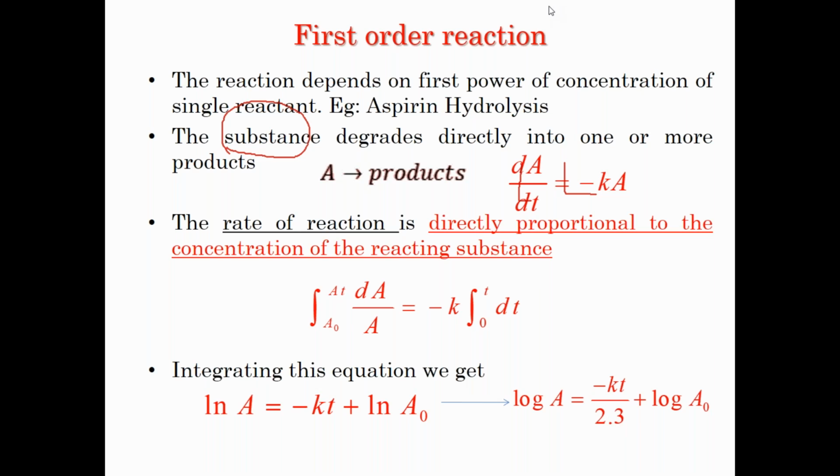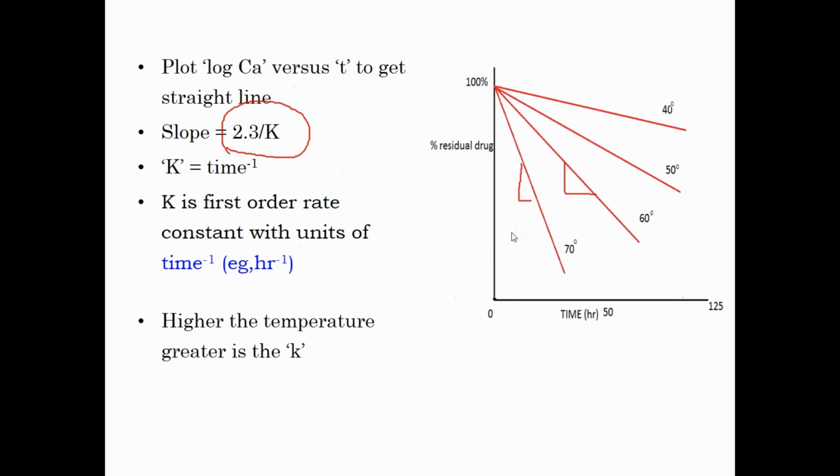I think I told you last class also there is a mistake. Kindly rectify that. I forgot to rectify that. So it is k by 2.3 supposed to be, not 2.3 by k. Slope is equal to k by 2.3. So you get the k value easily from this line. Using that k value, you can understand how fast the degradation is happening with respect to every temperature.